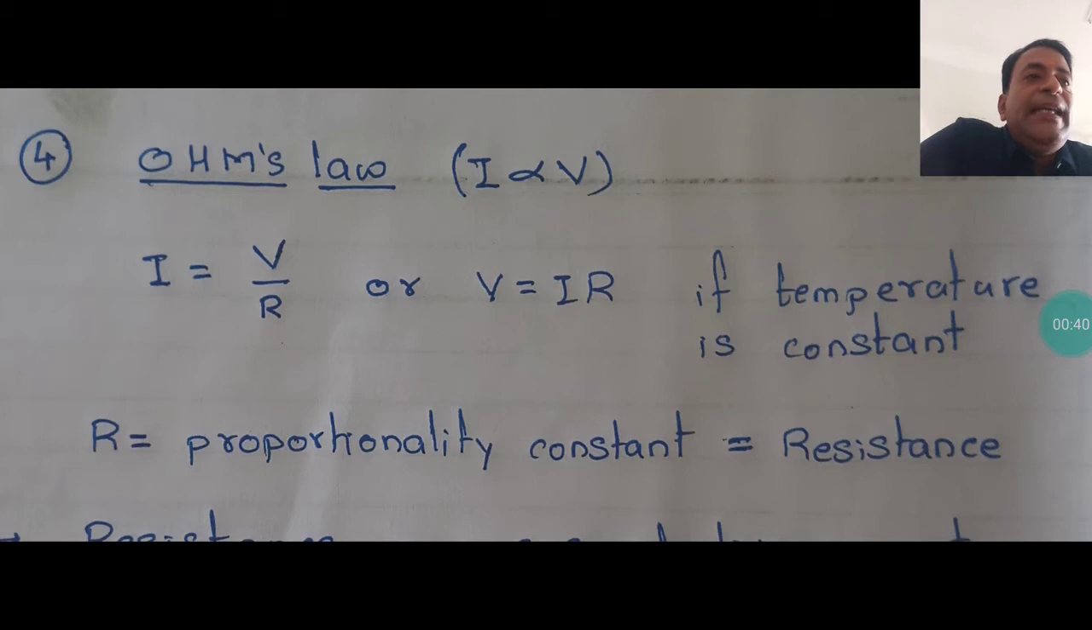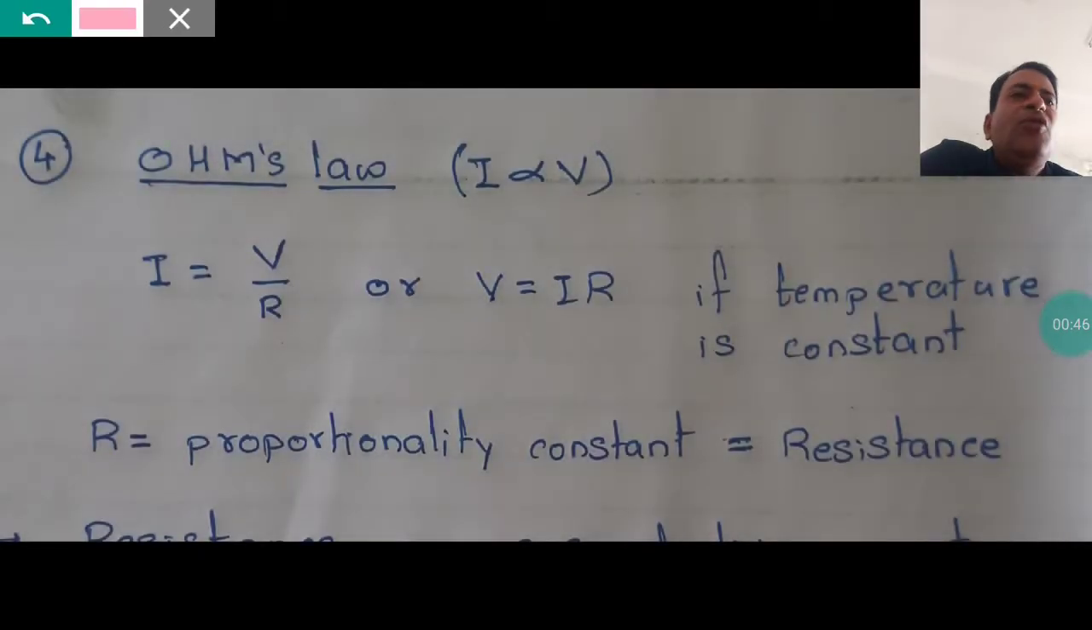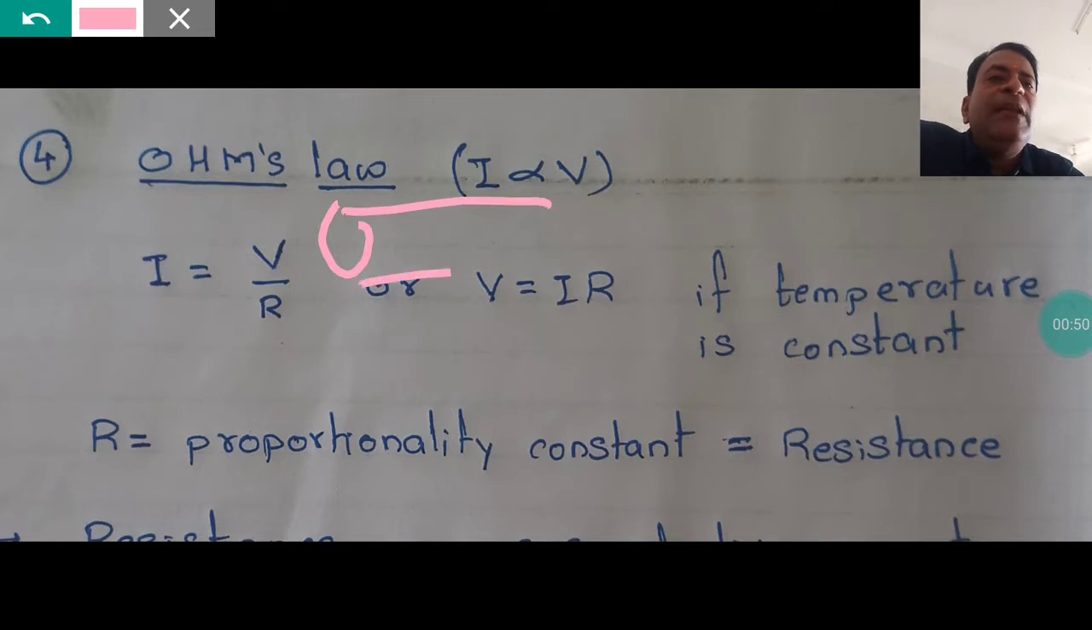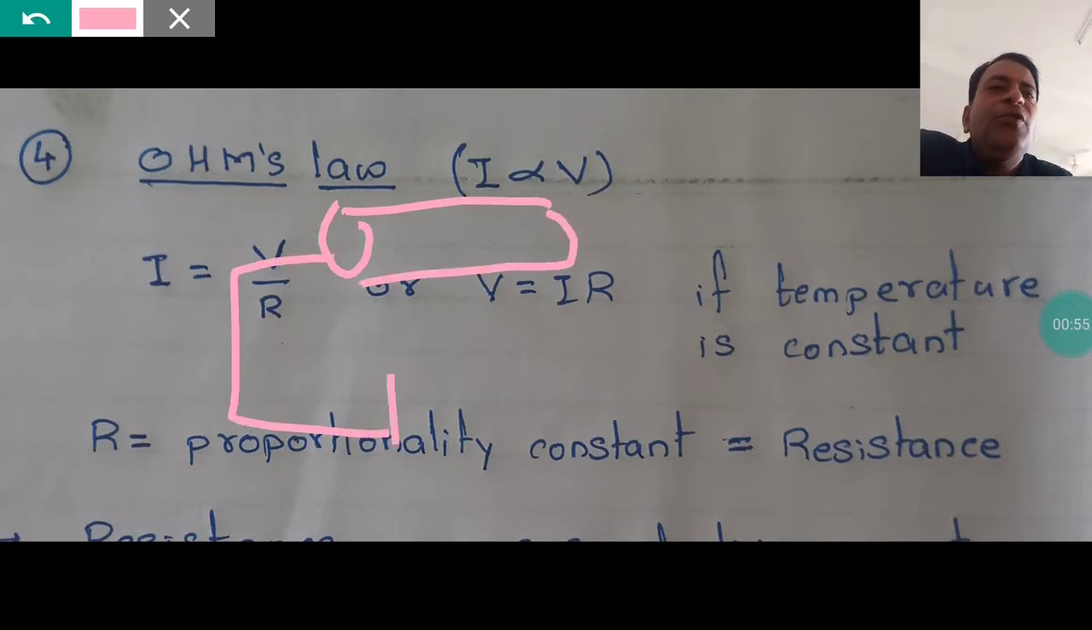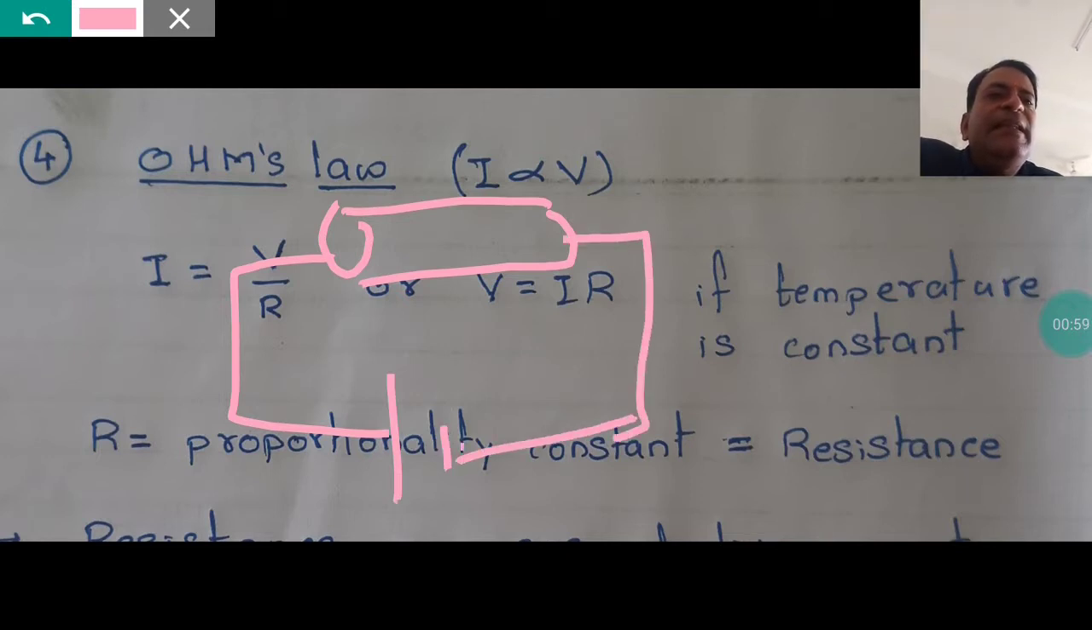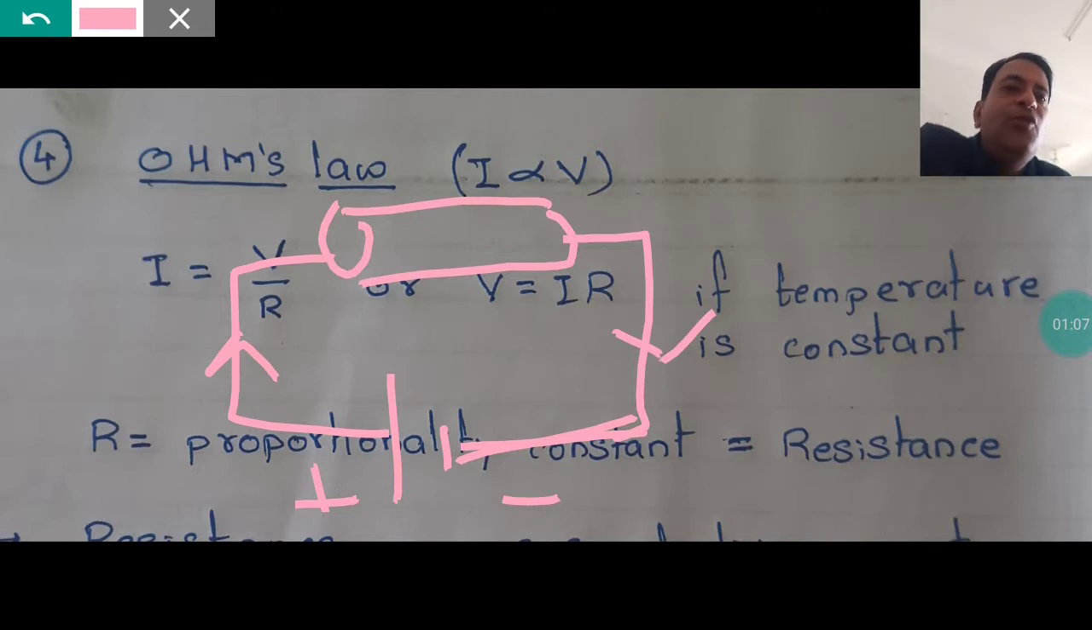See, he did a small experiment, a very simple experiment. I'll show you what exactly he did. He took a conducting body like this, in which he wanted the electric current to flow. So he connected it to a simple cell, positive and negative. Okay, and then he started measuring two things.